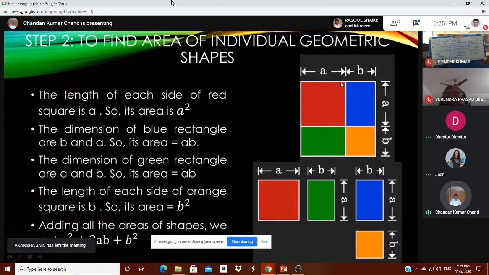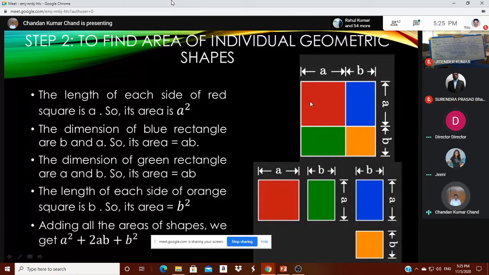So four different colors we have divided this square into, and this square now can be divided using a scissor into four parts like this: a big square of side a, a small square of side b, red color is the big square, and the smaller one is the yellow square, and two congruent rectangles. You can put the same color or two different colors.